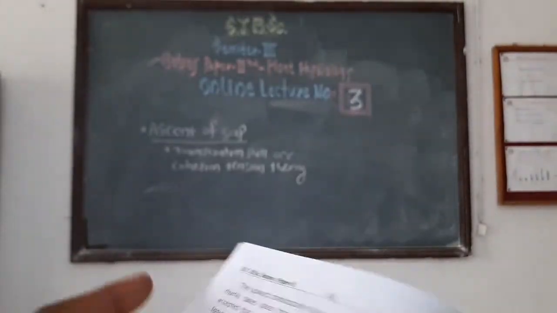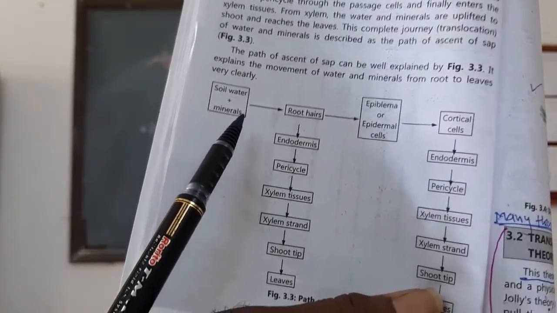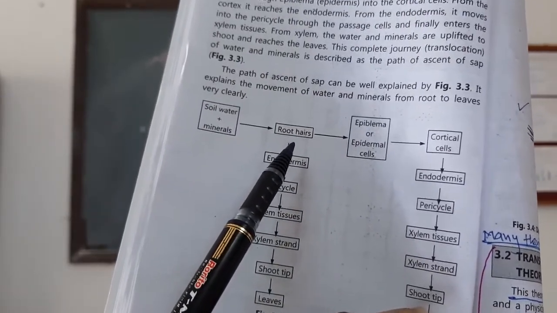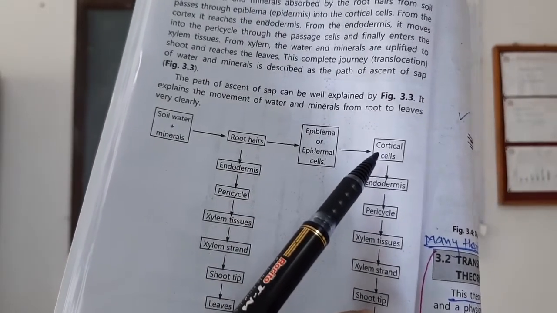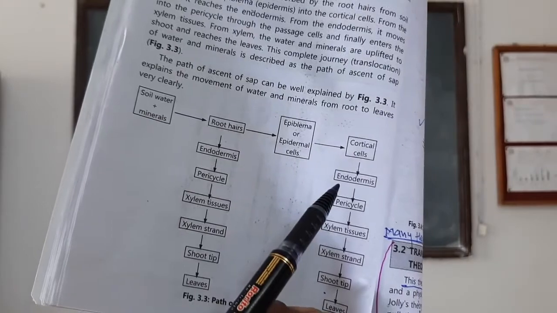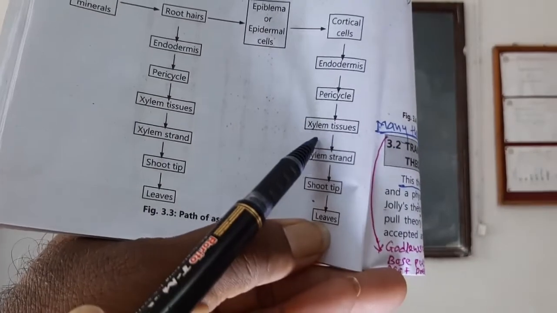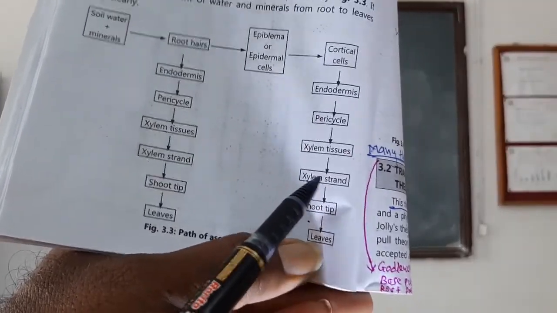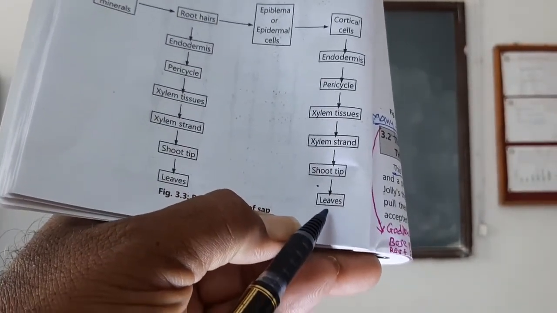It means that the path of ascent of sap is, see, this is soil water, then soil water and minerals enter root hairs, then the epidermis, then the cortex or cortical cells, then the endodermis, then the pericycle, then the xylem, and in the xylem strand, then to the root tip, and finally enter the leaves of the plant.